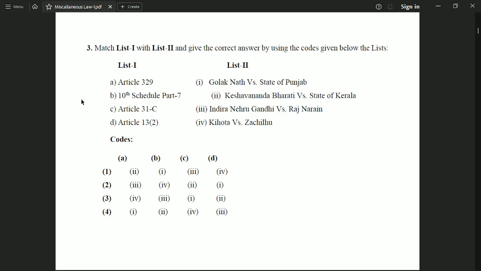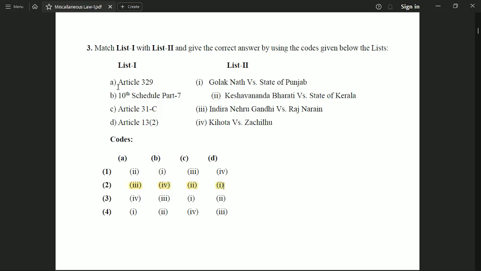So our next question is of the match the following type. We have given two lists, list 1 and list 2, for which we have given separate codes. So let's start. In list 1 we have given A, Article 329, and B is 10th Schedule Part 7, and C is Article 31C, and D is Article 13 subclause 2. And in list 2 we have given some case laws which are related to the options given in list 1. So the correct option to this question is option number 2, with the code given as 3421.